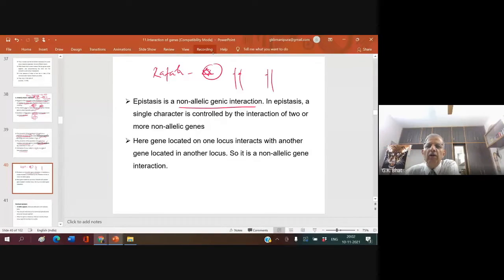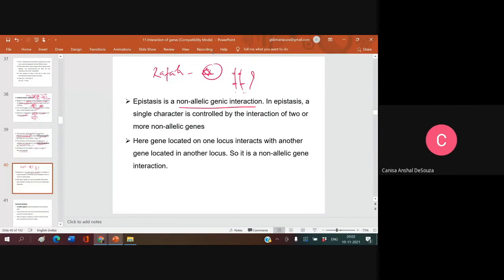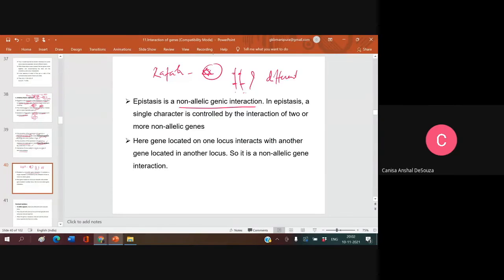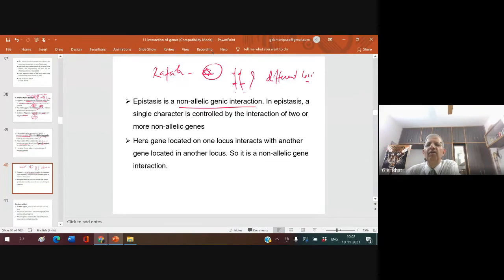Or anyone else? Same chromosome, different loci. Good. In epistasis, a single character is controlled by the interaction of two or more non-allelic genes.